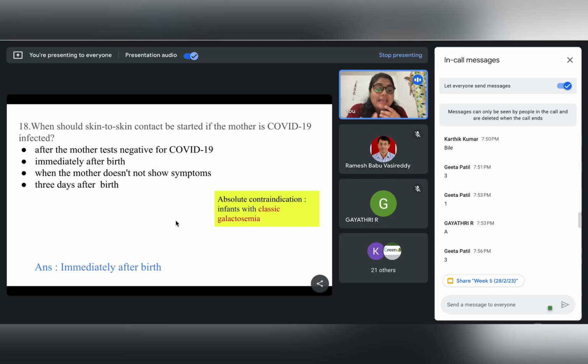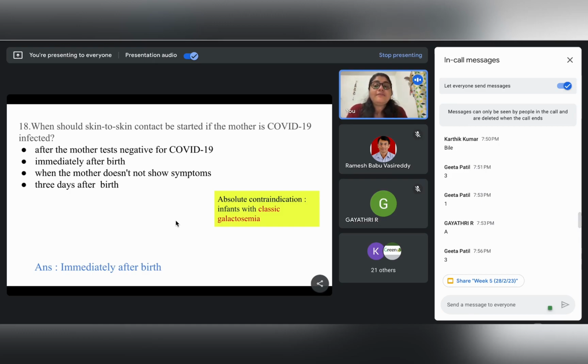So galactosemia is a condition. Obviously galacto means it is related to galactose, and anything with emia is related to blood. So when we are saying galactosemia, it is a condition where the galactose stays in the blood. If an infant has this disease, it means that the infant's body is unable to metabolize the galactose.